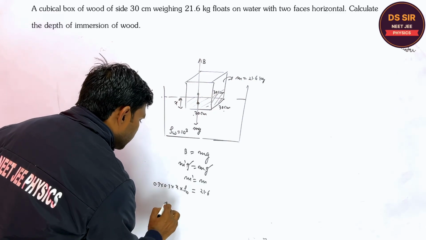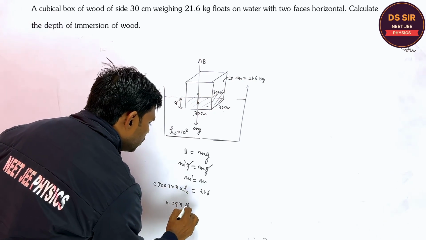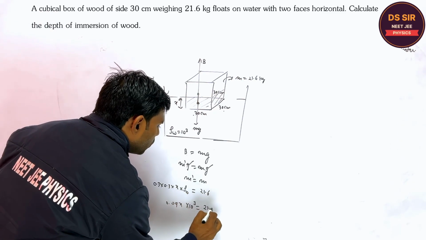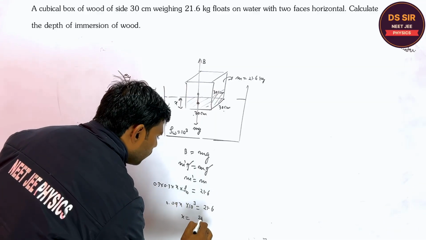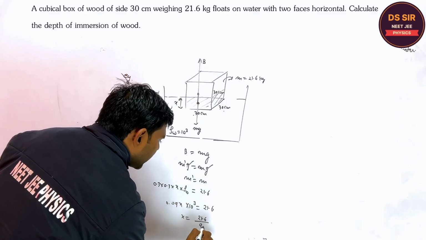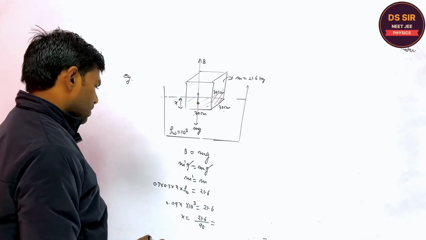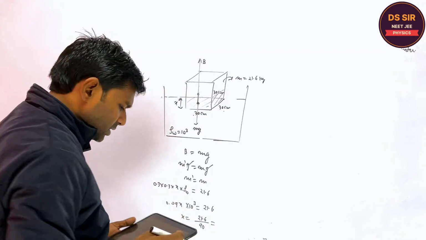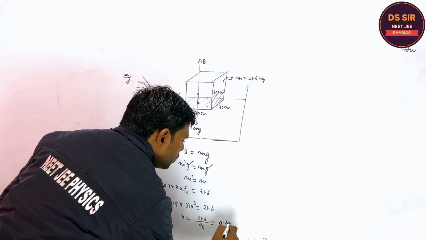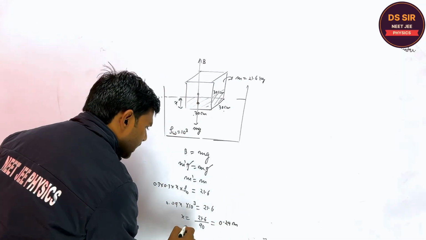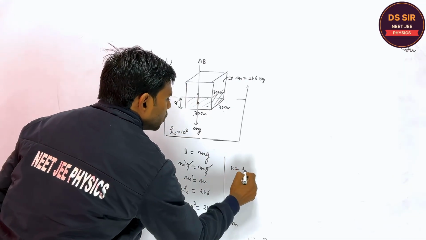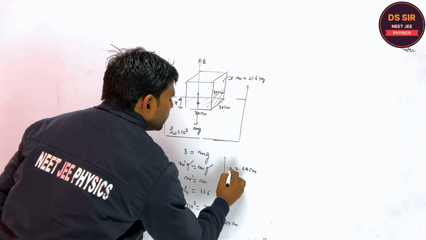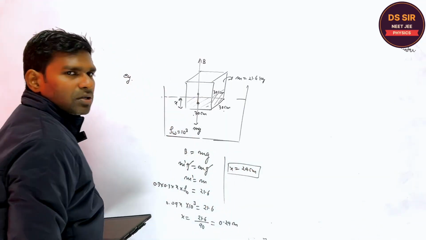So this is 0.09 x into 10 to the power 3 is equal to 21.6. So x is 21.6 upon 90. Is it clear or not? When you simplify, what answer you will get? You will get 0.24 meter, and therefore x is equal to 24 centimeter. Is it clear or not?